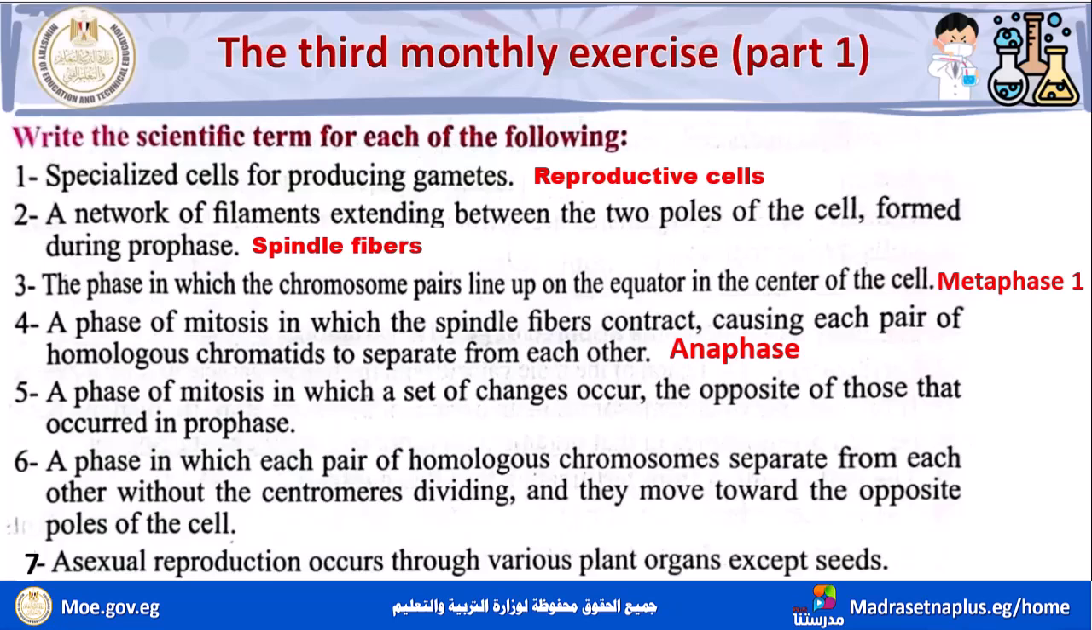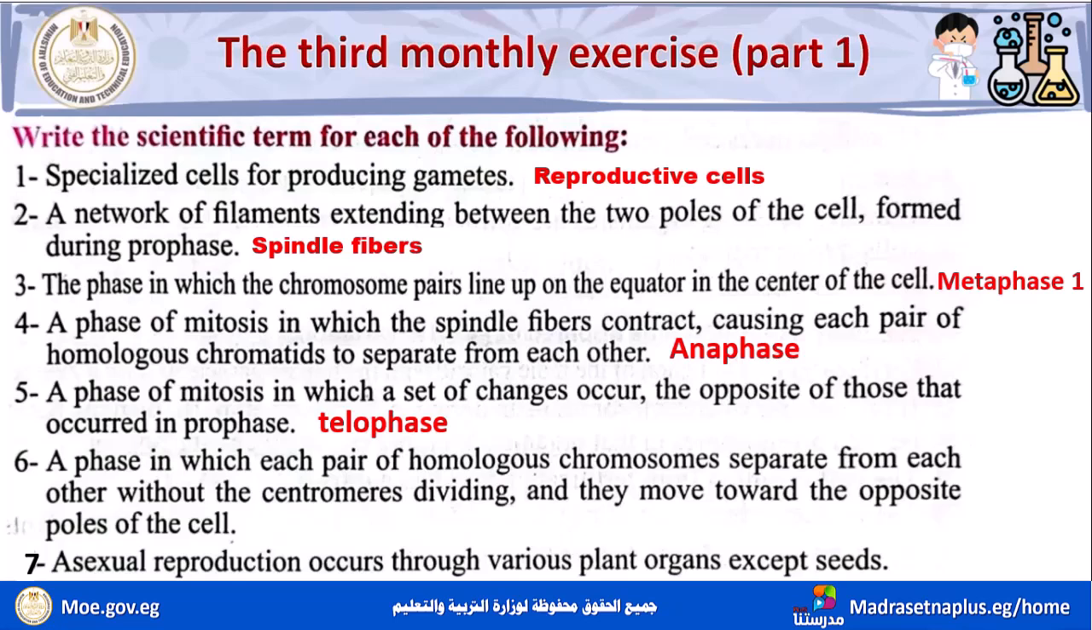Number 5, a phase of mitosis in which a set of changes occur the opposite of those that occur in prophase. اللي هي التغيرات اللي حصلت عكس اللي حصل في البروفيز. هنا بيبقى يكون فين؟ في التيلوفيز. تيلوفيز.